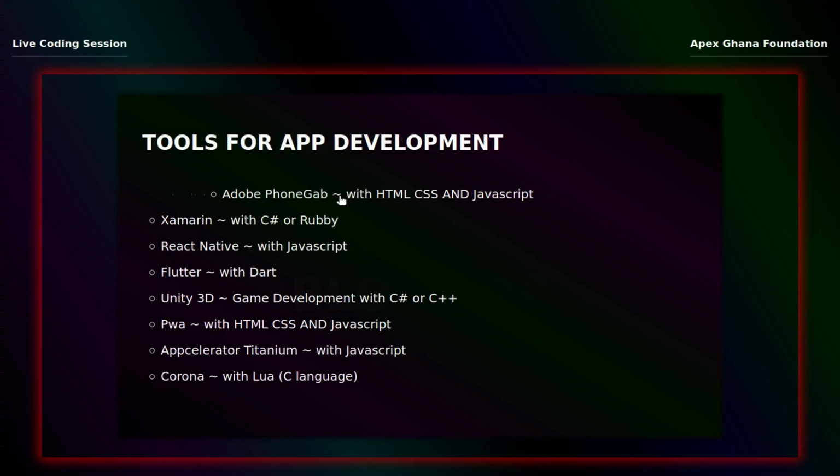What PhoneGap does is you can just make a website with HTML, CSS, and JavaScript, your normal website. You can even choose not to add JavaScript and just make an HTML and CSS website. On the official PhoneGap website, you just upload it, and it will convert it into an APK file. An APK file is the installable file for Android, and you can just install it on any Android device, and you'll be good to go.